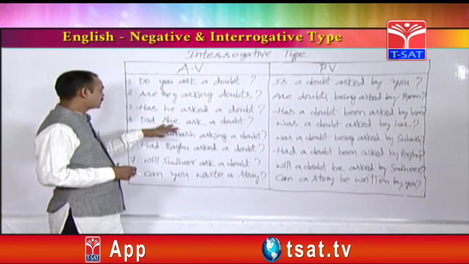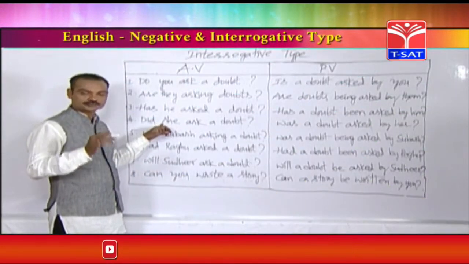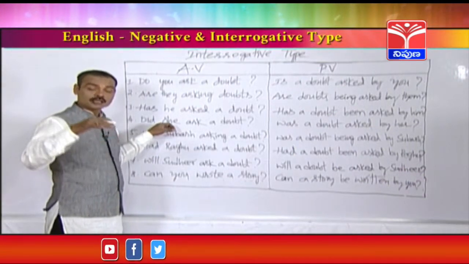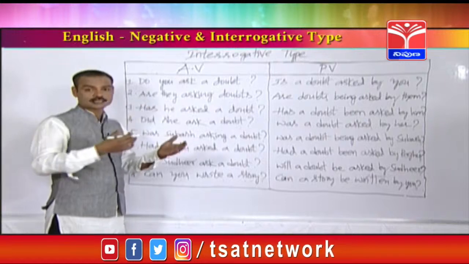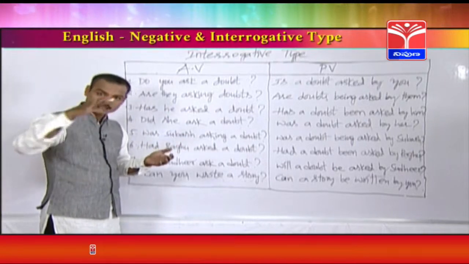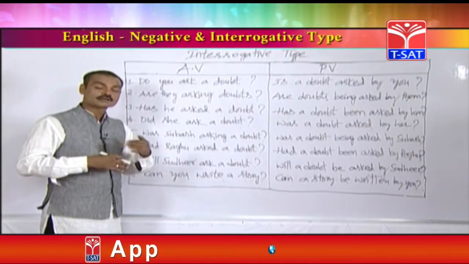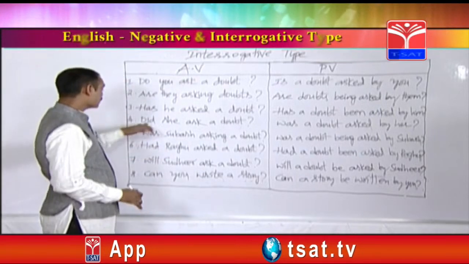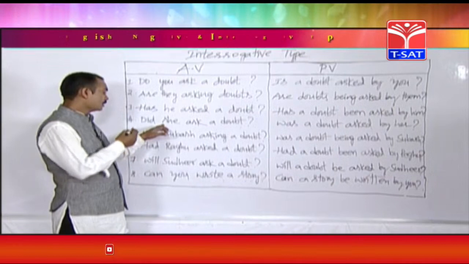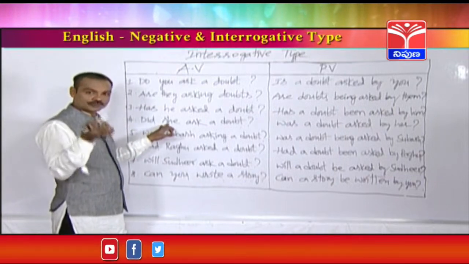Friends, let's see an example from simple past. In the examination, they may give an interrogative sentence from any tense. 8 tenses are there. Totally there are 12 tenses, but from only 8 tenses, questions will be asked. So here is a question from simple past.